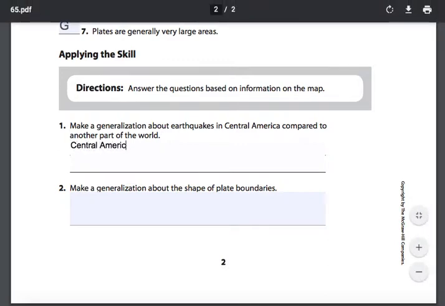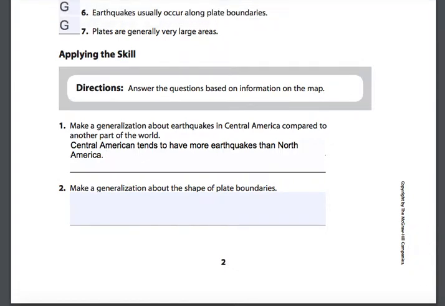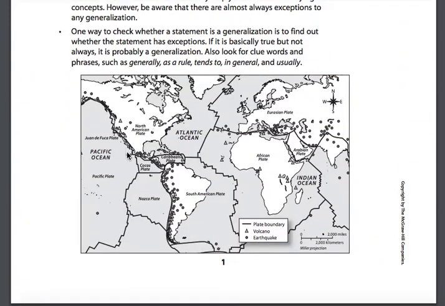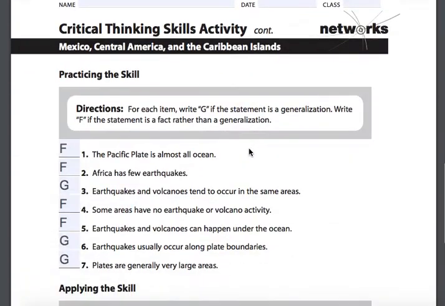Central America tends to, there's our phrase, tends to have more earthquakes than North America. Now, what would be the exception? Well, if you kept track over the course of a year and North America had about the same or maybe even more events than Central America, you could say, well, that was an exception. Normally, if you looked at the statistics for every year, Central America tends to have more. Especially if we're basing it on this map, it looks like there is more activity happening in this region than there is in North America.